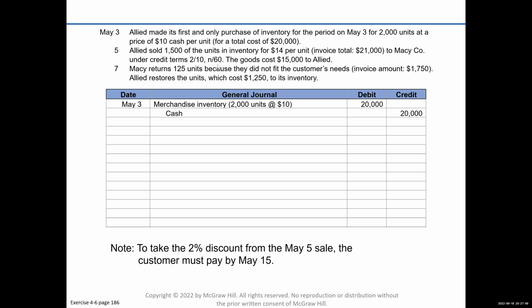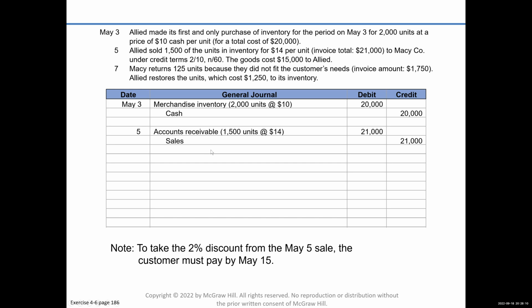It's 2/10, net 60. So you know it's going to be on credit, so we're going to be debiting accounts receivable. And how much? Well, we sold 1,500 units at $14, right? So he owes us 21,000. And why does he owe us? Well, we sold it to him. So our sales is 21,000.